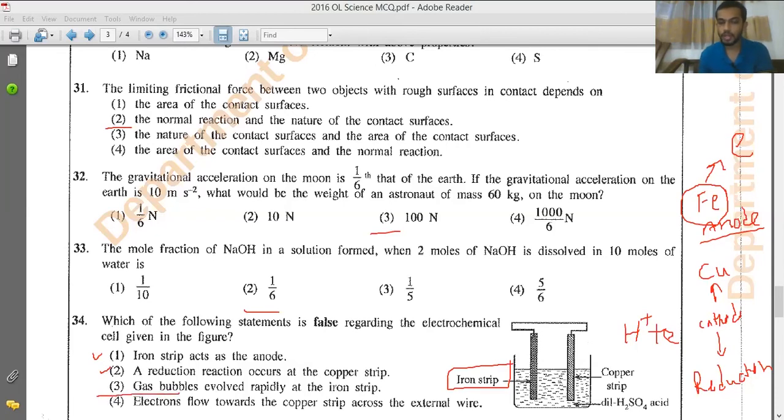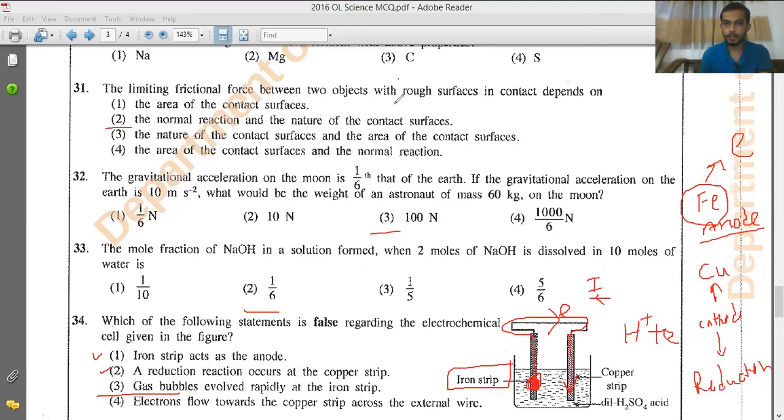If I check the fourth answer, electrons flow towards the copper strip across the external wire. That will be correct because iron forms electrons, so electron density in the iron strip is very high. What happens? It moves through the external wire into the copper strip. So electron movement is from the iron strip to the copper strip. If you are asked to find the current direction, that will be the opposite direction, from copper to iron through the external wire.